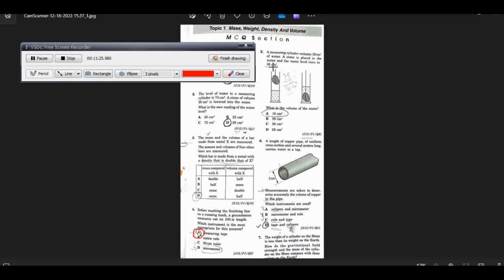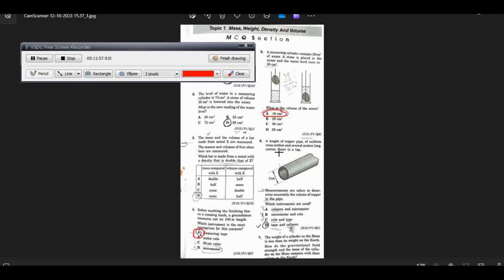In question 2, we said that the final volume reading will be the original reading plus the volume of stone. Here, same case, same formula. The original reading is 20 and final reading is 38. So final is equal to original plus volume of stone, so volume of stone is equal to final minus original. So 38 minus 20 is 18. Therefore, option A is the correct option.